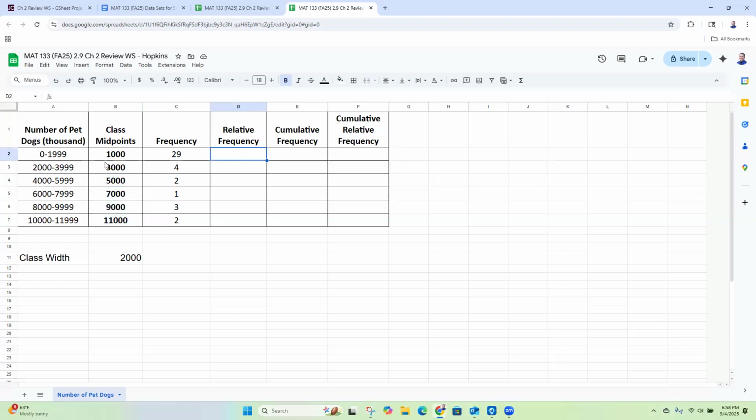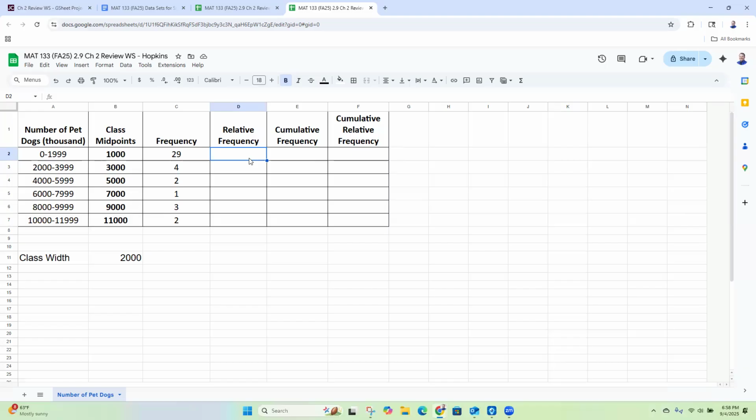And by the way, stop me if I'm going too fast. If you have questions or you need to see, wait, how did you do that? Let me know, because some of you may have grown up with Excel and you're like, okay, yeah, I know how to do these formulas. And some of you may not. And so this might be the first time you're putting formulas in. So let me know if you have questions or anything, because I want you to be able to do this on your own.